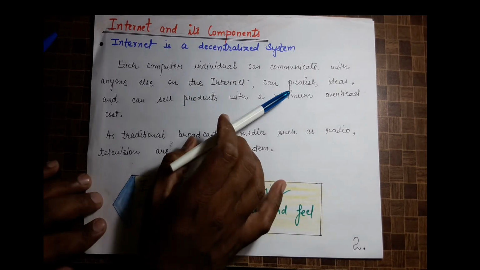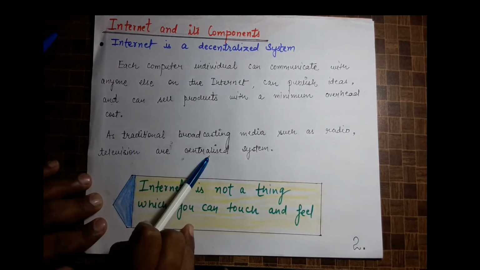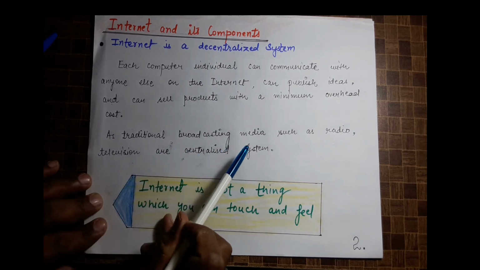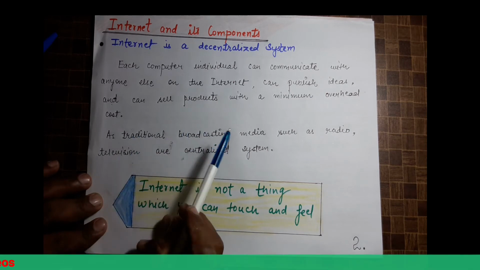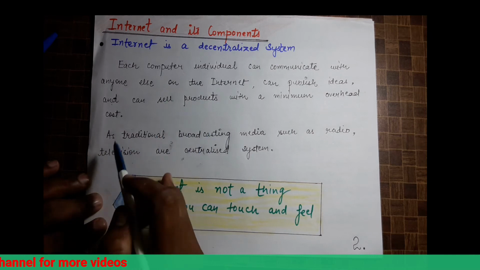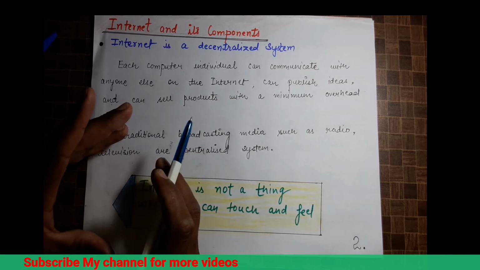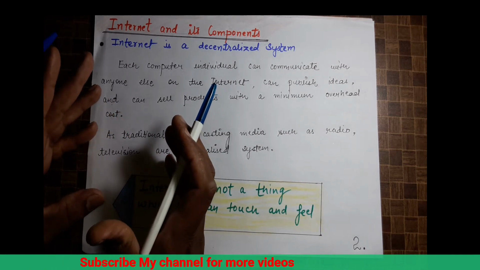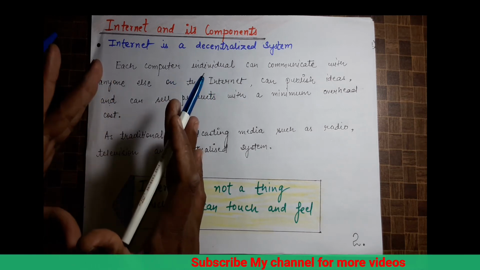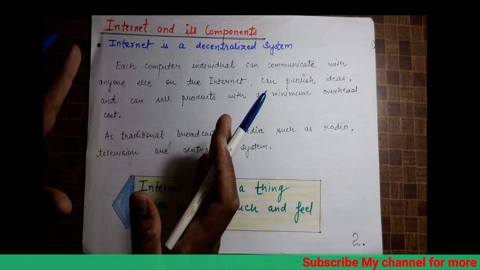Traditional broadcasting media such as radio, television, and so on are centralized systems. So radio and television are centralized systems, but the internet is a decentralized system. Now you understand what is centralized and what is decentralized. So the internet is a very vast and broad thing.